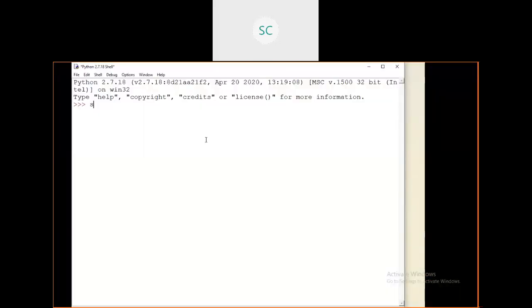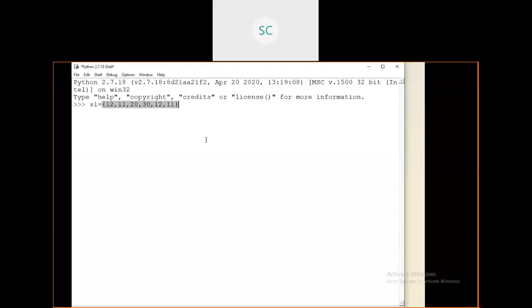Some S1 I am taking. S1 equals, you can create one set by using these curly braces. Okay, some 20, some 12, 11, 20, 30. I said duplicate values are not allowed, right? Suppose I will take 12 here, 12 and 11. So what happens? Let's see.